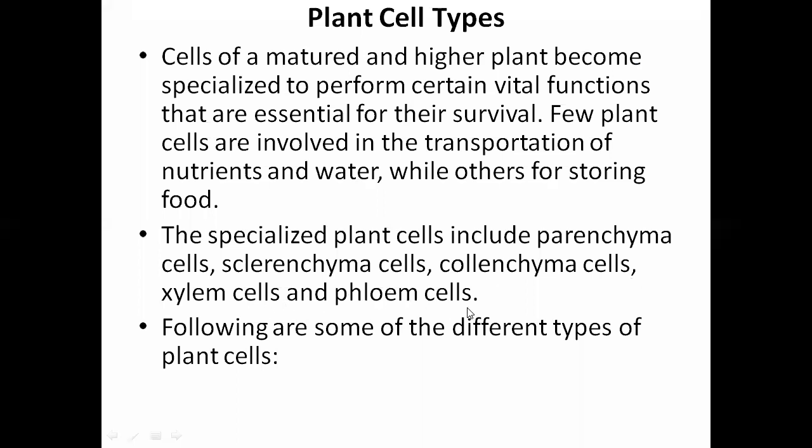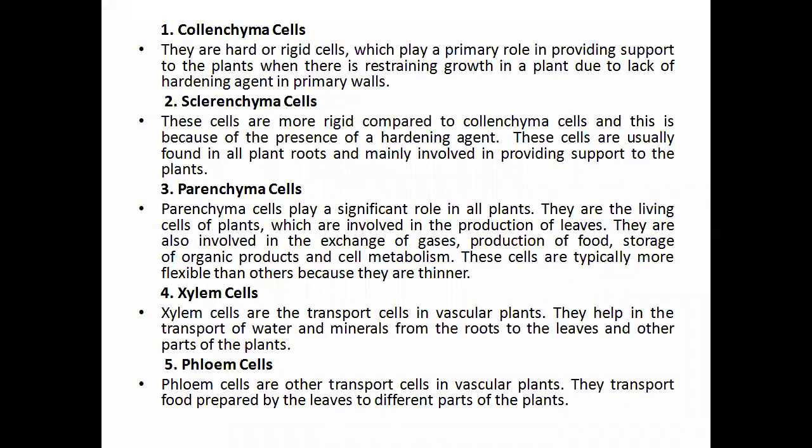That's what we have seen in the TS and powder characteristics of the crude drugs, right? Then following are some different types of plant cells. Let us discuss them by name. The first one, collenchyma cells, right? They are hard or rigid cells which play a primary role in providing support to the plants when there is restrained growth in the plant due to the lack of hardening agent in primary walls, right?